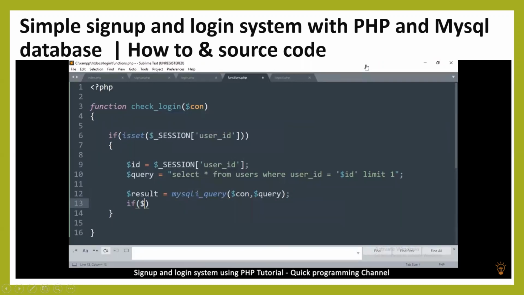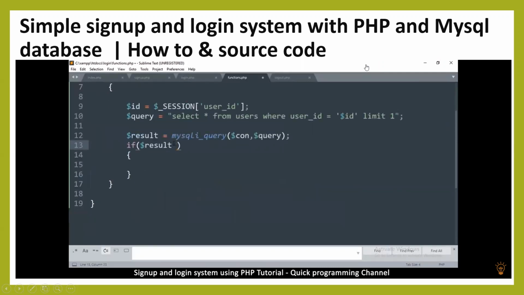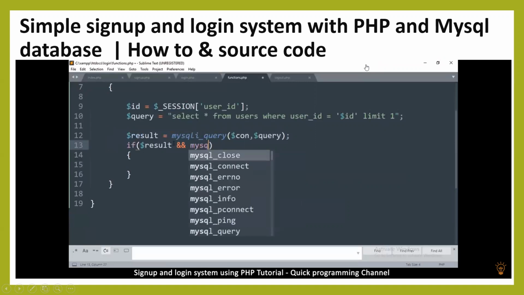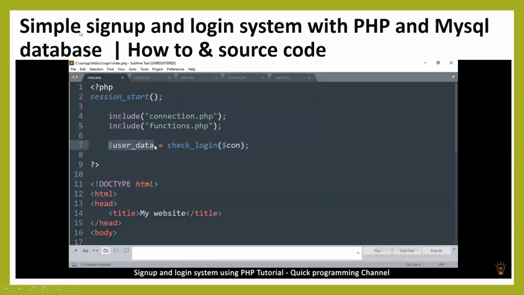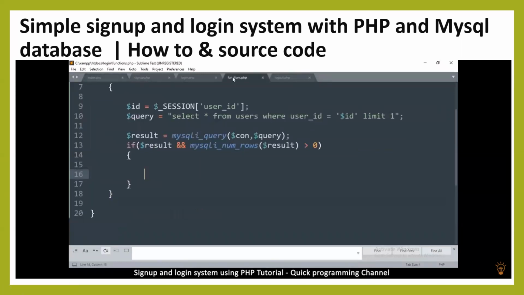So let's check if the result is positive. So we'll just do that by saying if result. All right. And then also we check and MySQL num rows result. We pass in the result if the number of rows is greater than 0. So if the result is positive and the number of rows is greater than 0, then we are good to go. So what we do now, check login. Since, as you noticed, we are returning the user's data using this same function, so it means we have to collect this data that we got here if everything worked out.